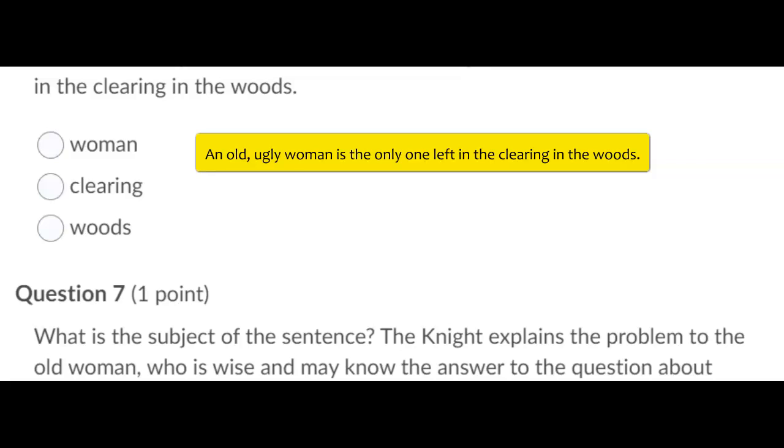Number 6. What is the subject of this sentence? An old, ugly woman is the only one left in the clearing in the woods. Is your main verb, and woman is the one doing the action of existing.